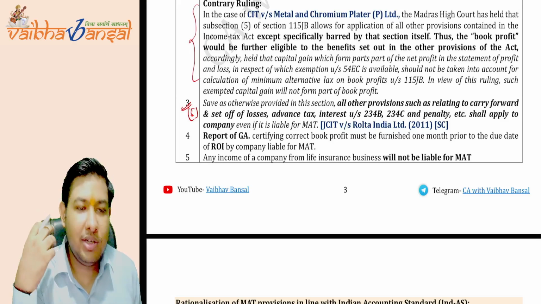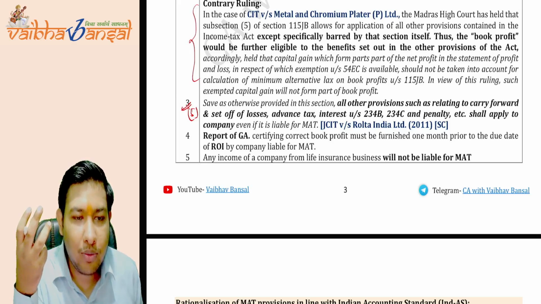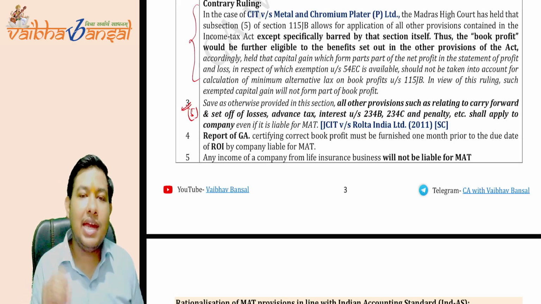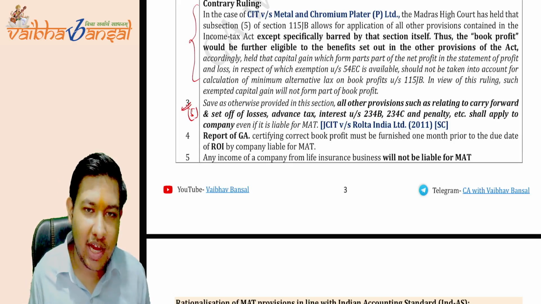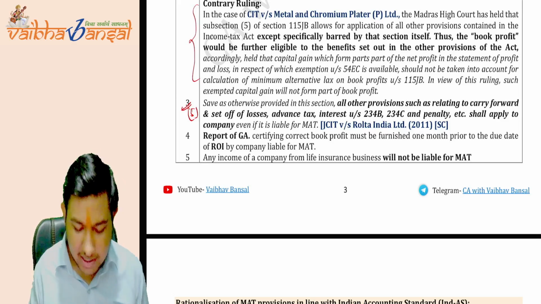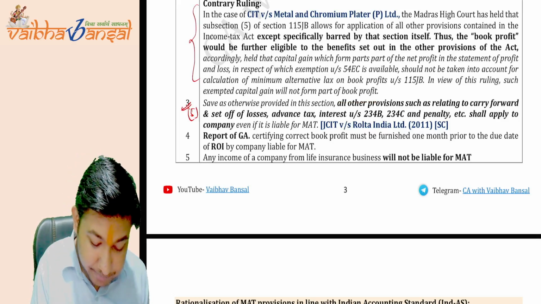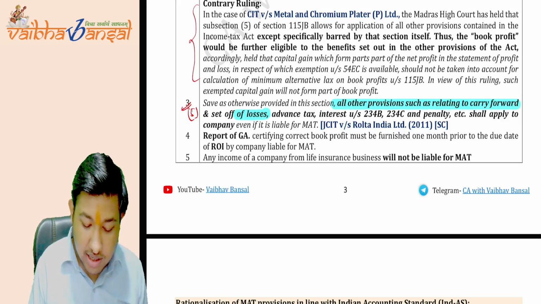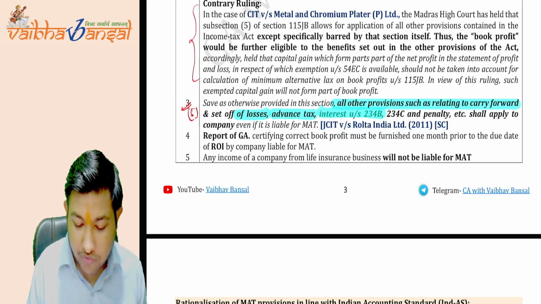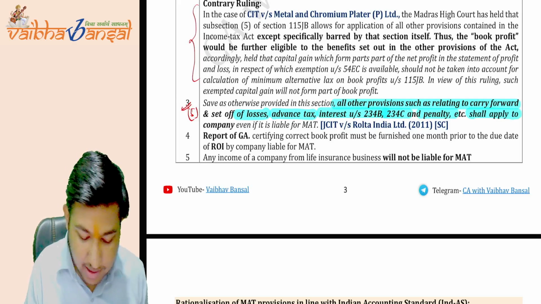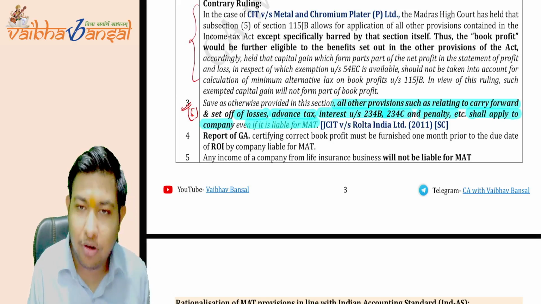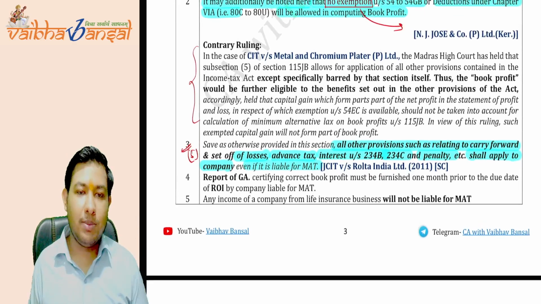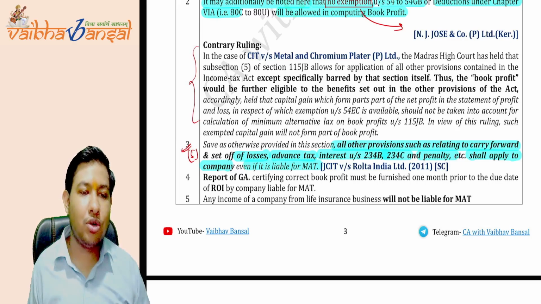The company did not take any undue benefit from these provisions. The government has to take care of this and write under subsection 5, "save as otherwise provided in this section," all other provisions such as those related to carry forward and set off of losses, advance tax, interest under section 234B, C, and penalty shall apply to the company even if it is liable for MAT. Is this clear?